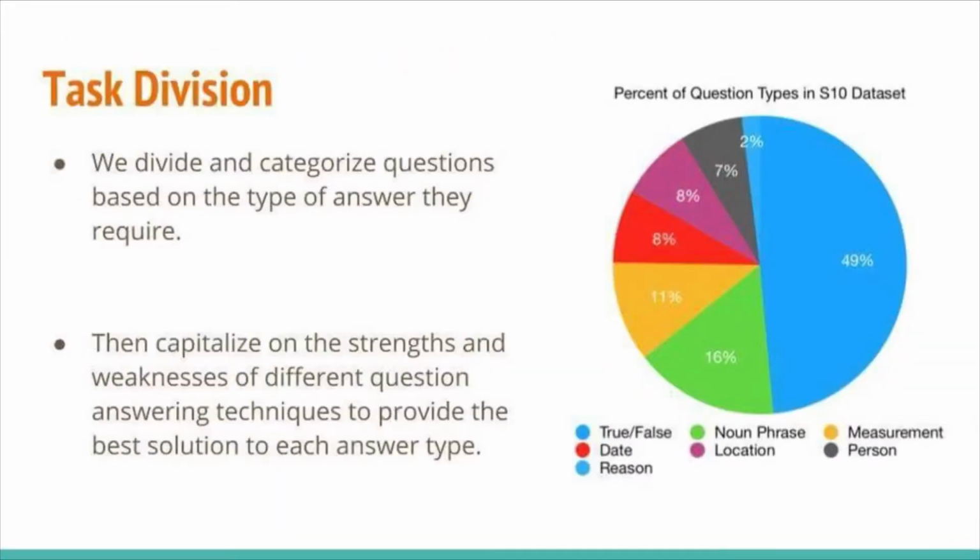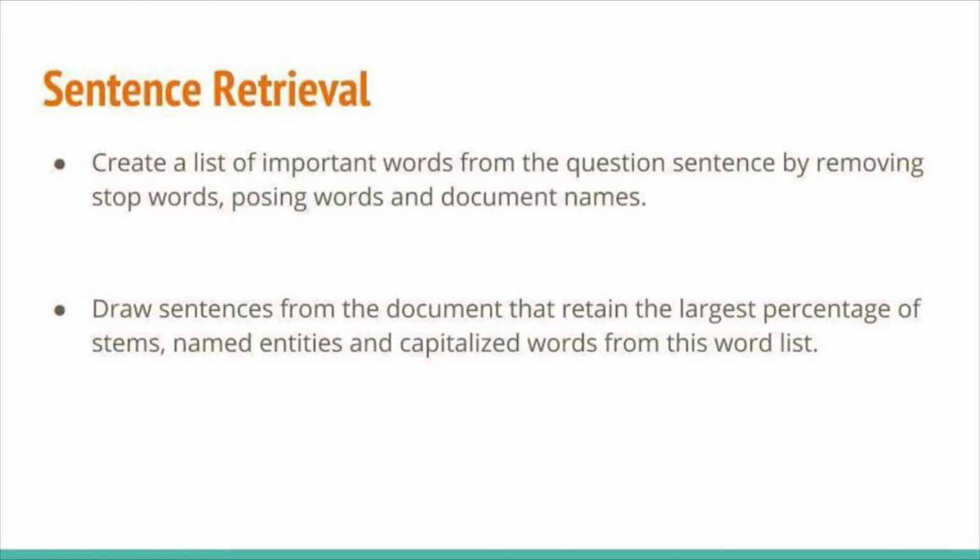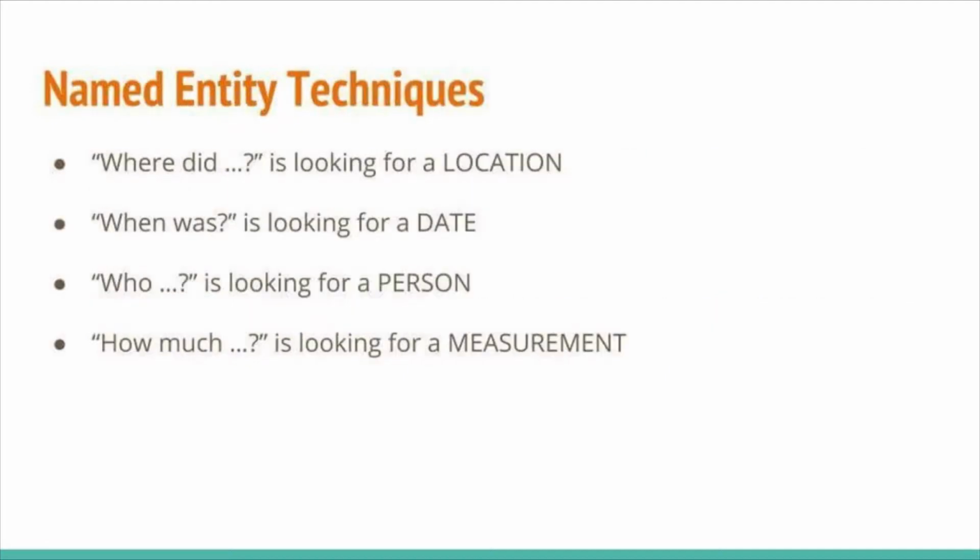Based on the words used to pose the question, who, when, where, etc., we can classify questions based on the answers they are looking for. The pie chart shows a breakdown of the different kinds of answers and questions across 4 different sets from the question-answer dataset. We can further specialize question answering techniques based on the similarities and patterns that exist within these categories. The first objective of the answering pipeline is to understand which sentence in the article pertains most to the question. We do this by finding sentences that retain the most stems, named entities, and capitalized words from the question.